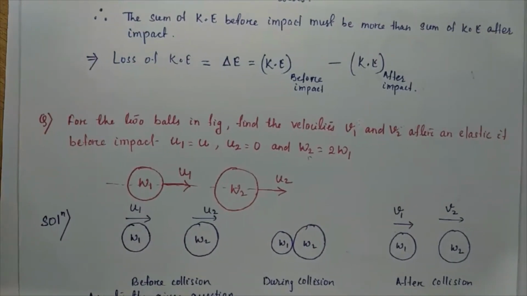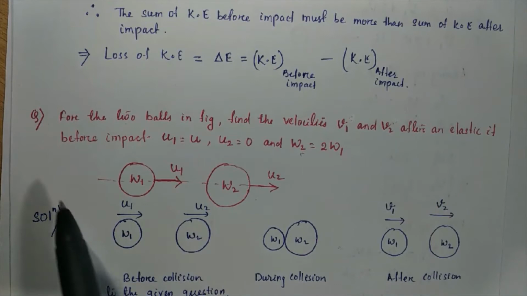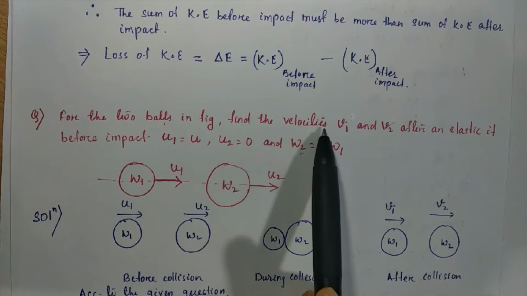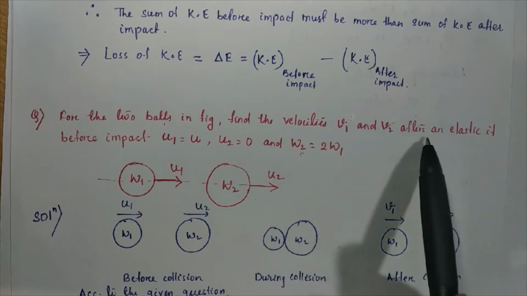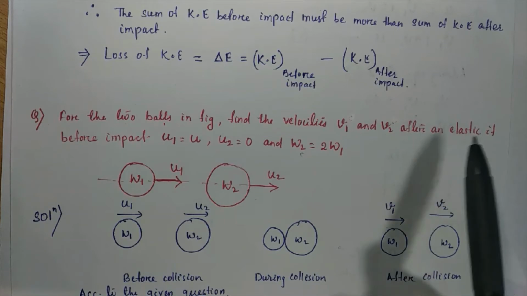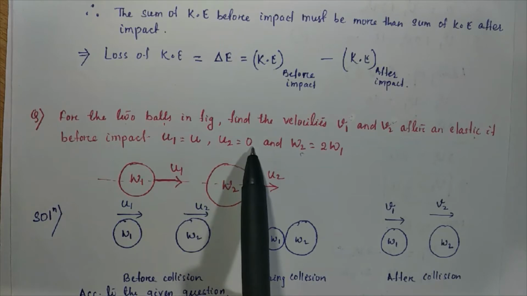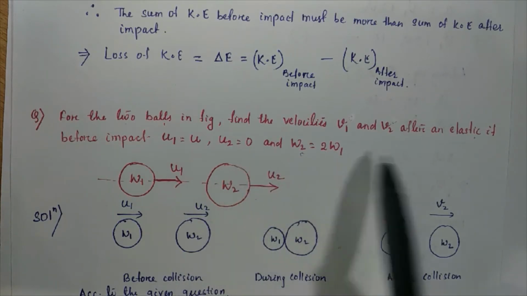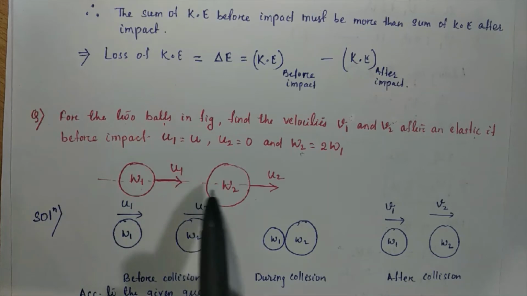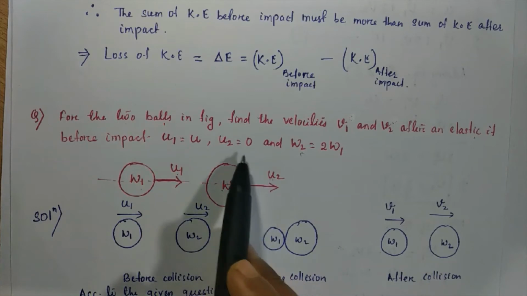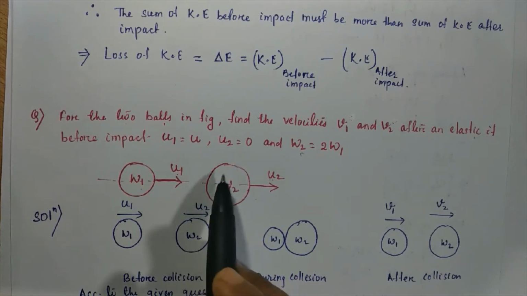Let's consider the first numerical. The question is: for the two balls in the figure, find the velocities v1 and v2 after an elastic impact, if before impact u1 is equal to u, u2 is equal to 0, and w2 is equal to 2w1. These are the two balls moving initially, before collision, with the velocities u1 and u2. The value of u1 is given as u and the value of u2 is 0. It means this body is at rest.